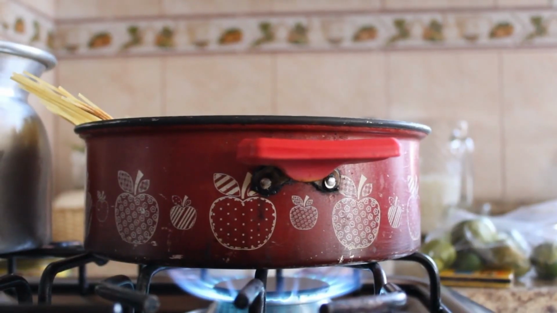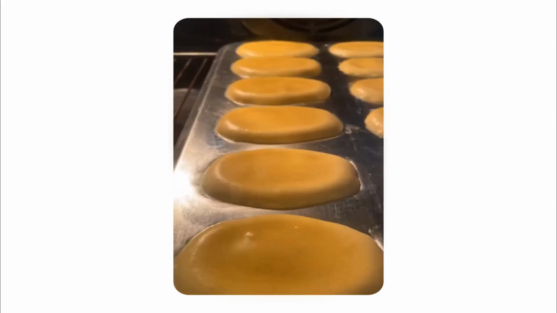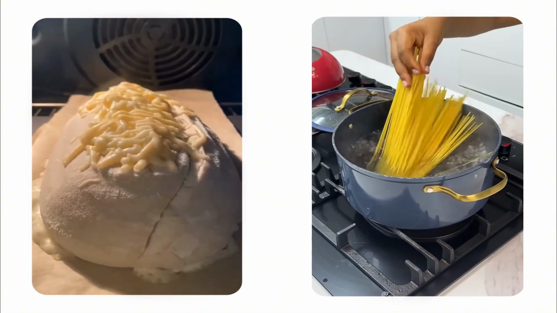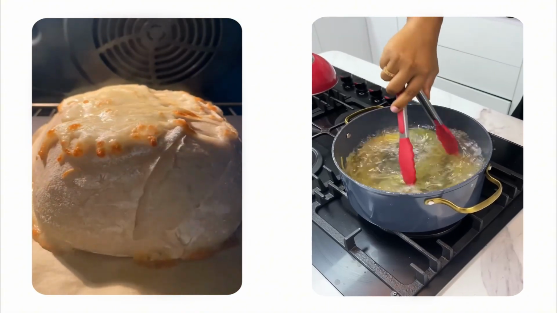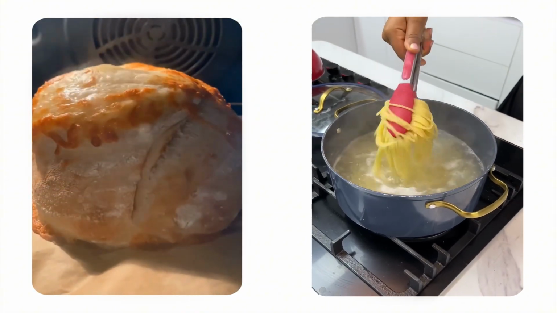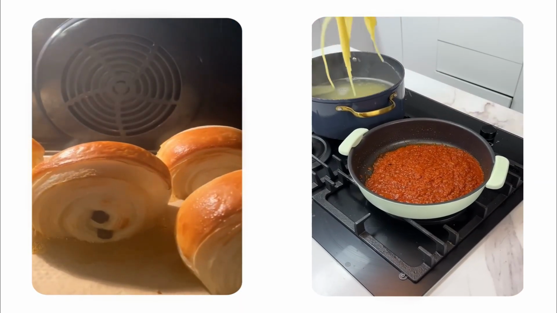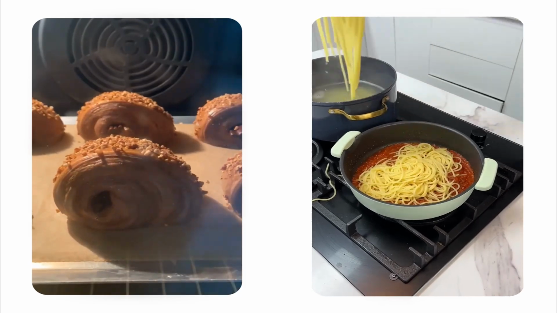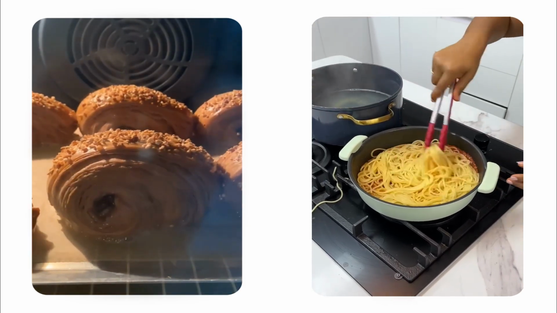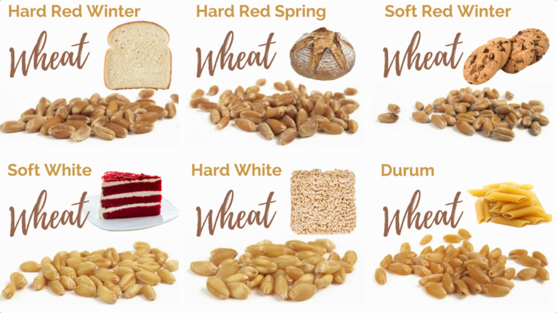Cooking methods vary depending on the final product. Bread is baked, pasta is boiled, and pastries are often baked with added fat. Texture is the key difference here. Wheat-based foods can be soft and airy, like bread, or firm and chewy, like pasta. Structurally, wheat is the most versatile grain, capable of transforming into completely different textures depending on how it is processed.